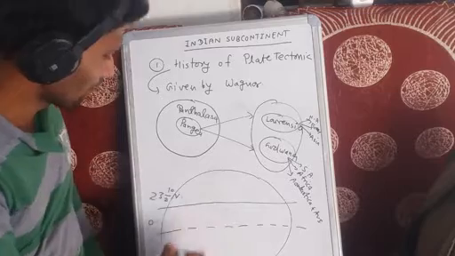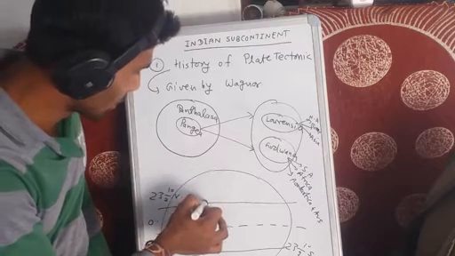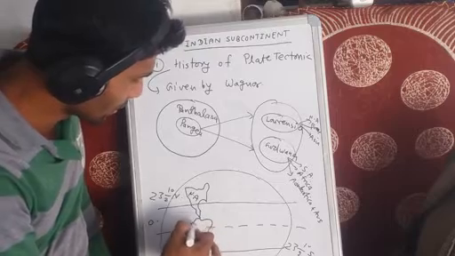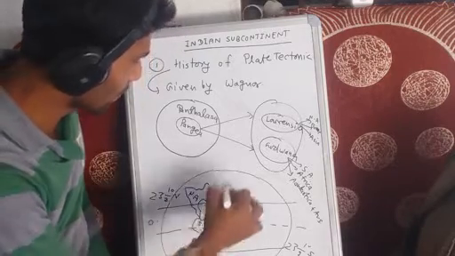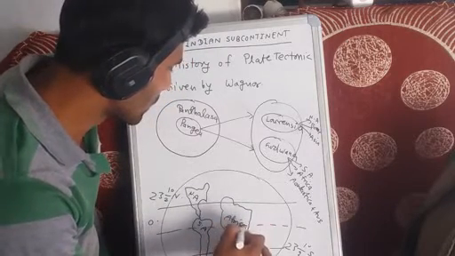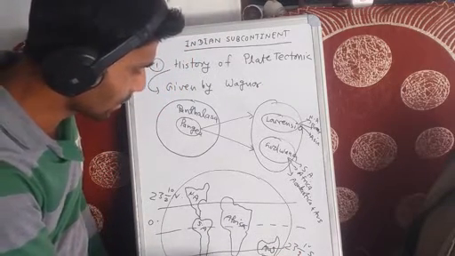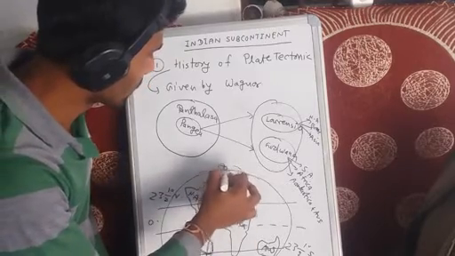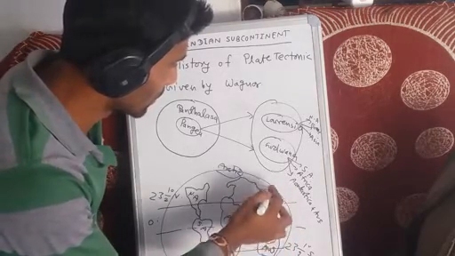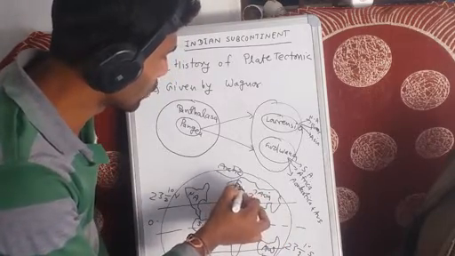Okay, so this is today's world, and this is your equator line, this is 23.5 degrees north, and this one is 23.5 degrees south. This is North America, and this one is South America, and this is a part of Africa, and this one is Australia, and this one is Antarctica, and this is Arctic, and this one is Asia, and this one is Europe.